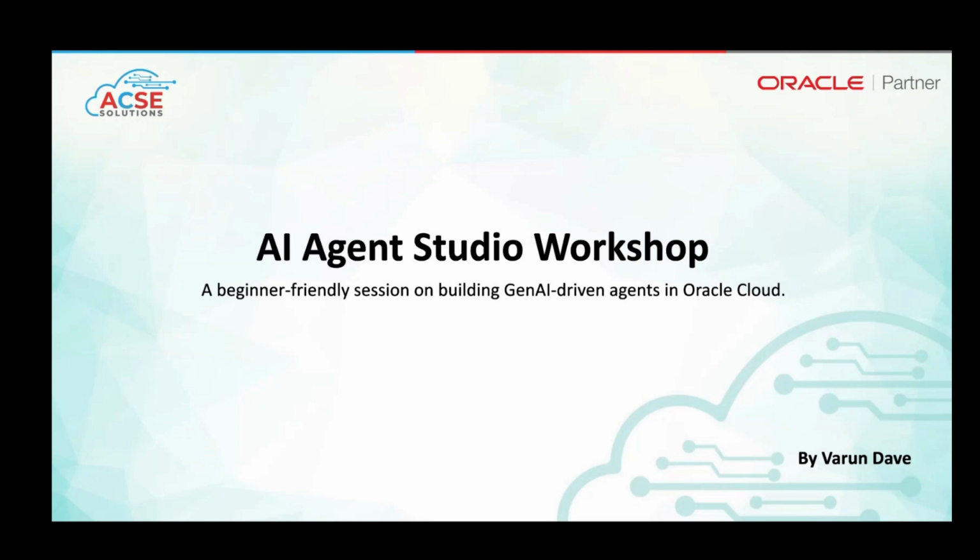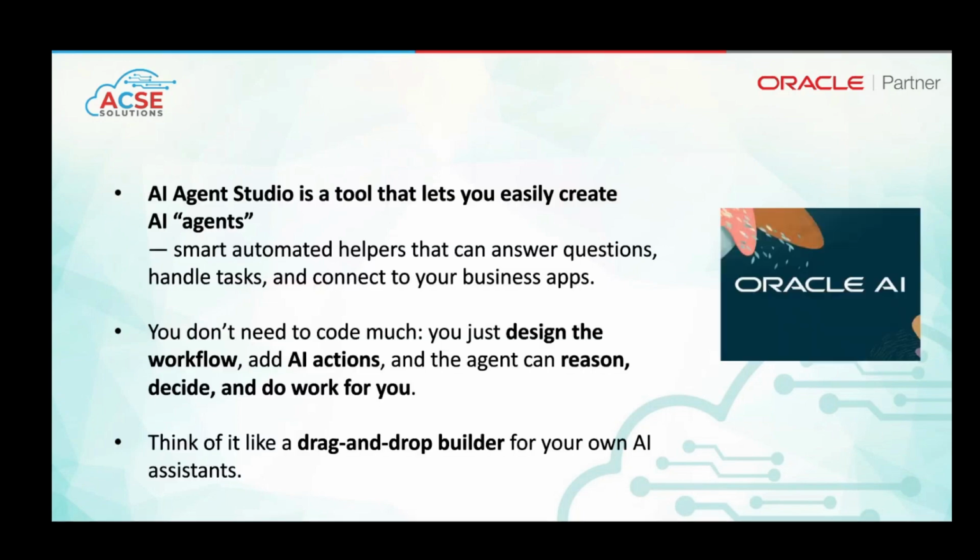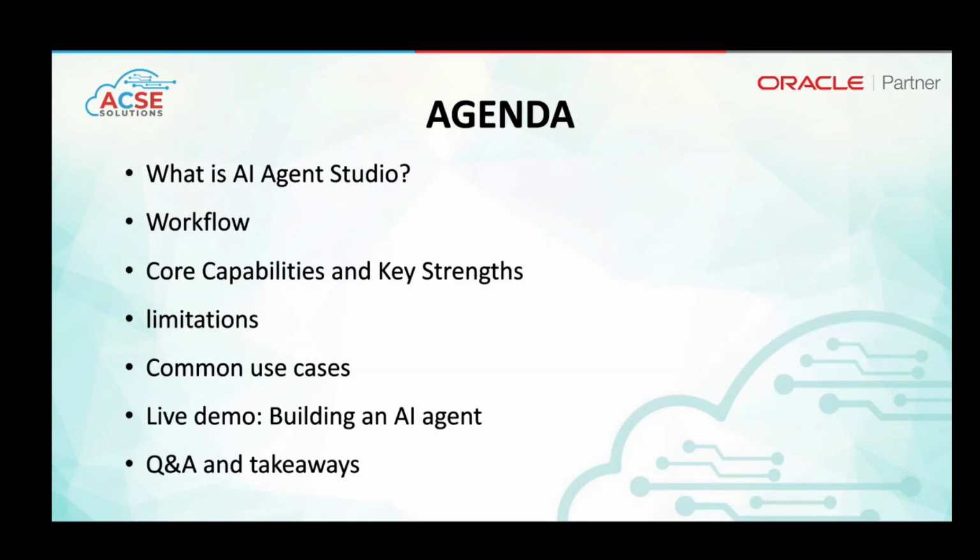So we'll start with the session. First we'll start with the agenda. We'll cover what is AI Agent Studio, what is the basic workflow, core capabilities, key strengths of this tool, limitations, some common use cases, and then we'll deep dive into the Fusion instance and create an AI agent. And at the last, we'll have some Q&A.